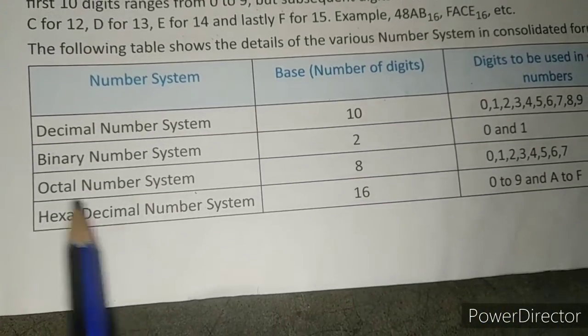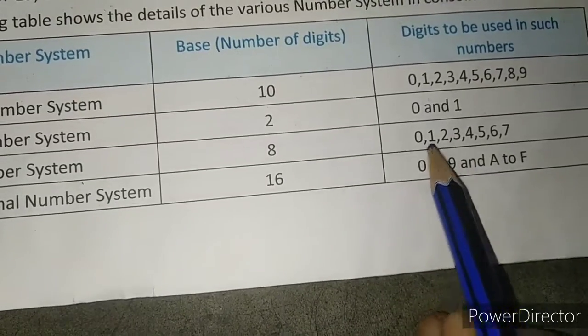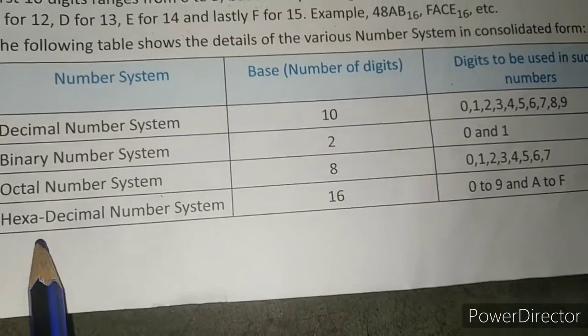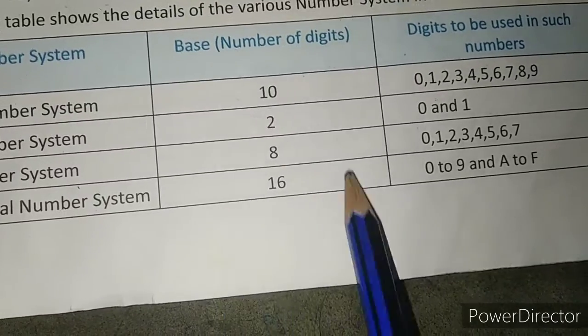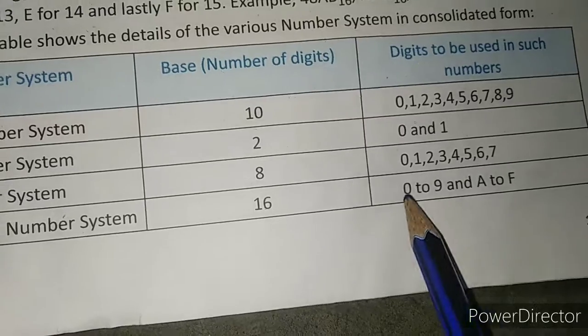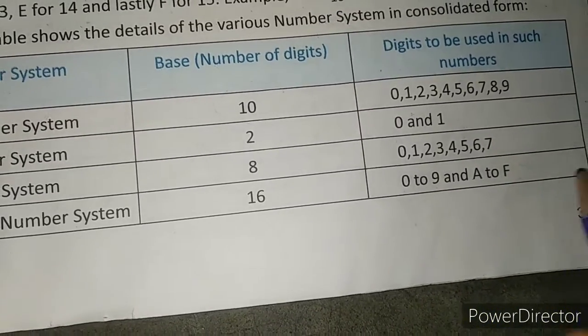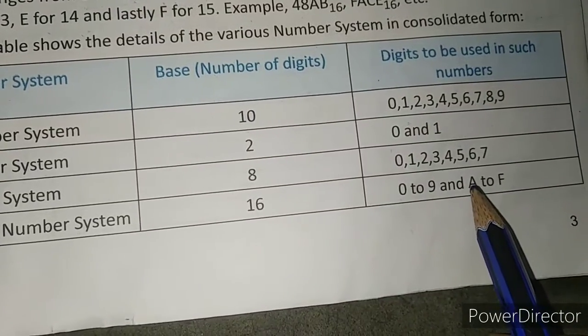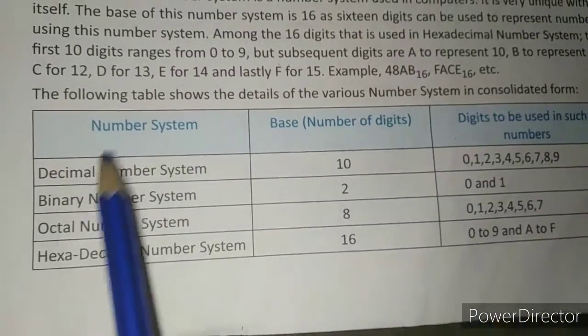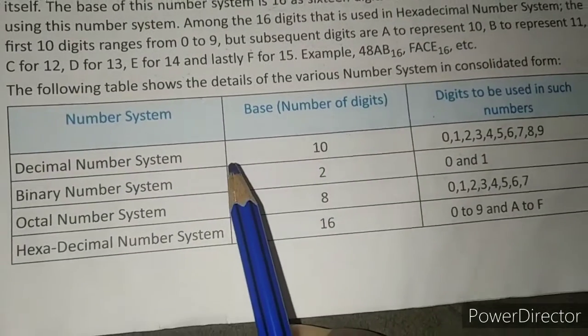In the octal number system, 8 digits are used. What are these? 0, 1, 2, 3, 4, 5, 6, 7. And in the hexadecimal number system, the base is 16 because 16 digits are used: 0 to 9 and A to F, right? Clear? So this is the summary of the number systems.